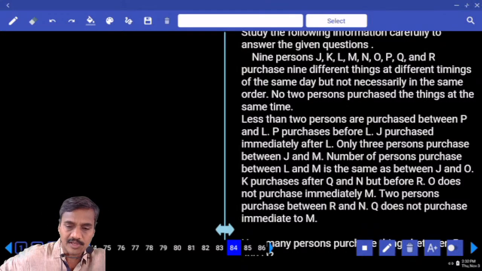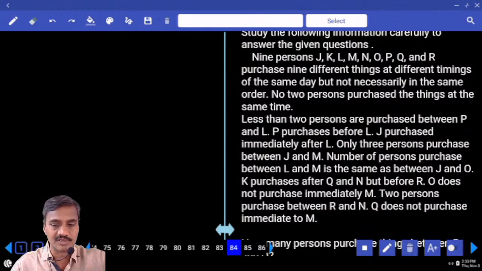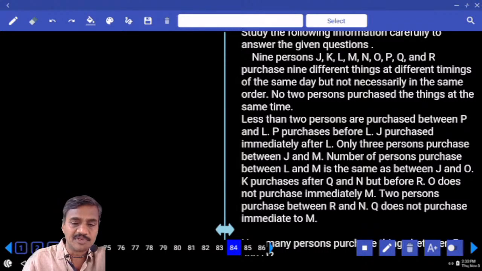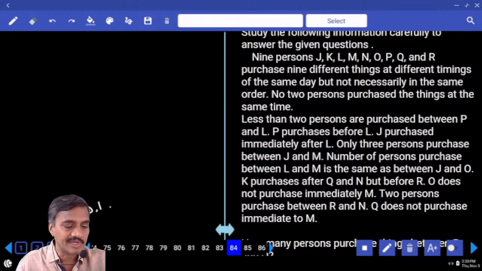Coming to 84, and this 84 onwards it must be under the second priority. Less than 2 persons between P and L, and P purchases before L. In between P and L how many persons can there be? Either 0 or 1. Maybe P and L are adjacent, or there is one person in between these two.